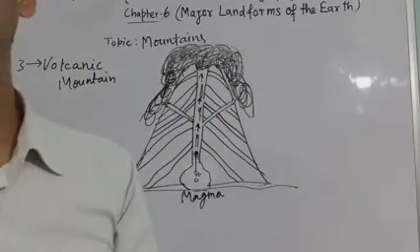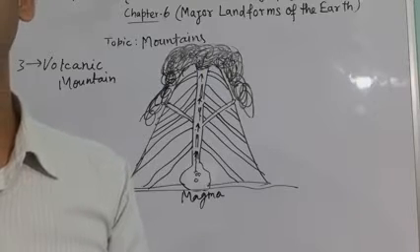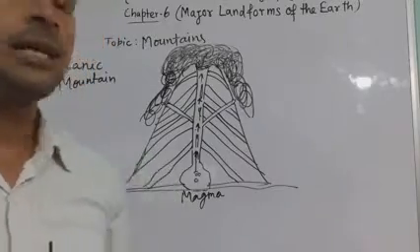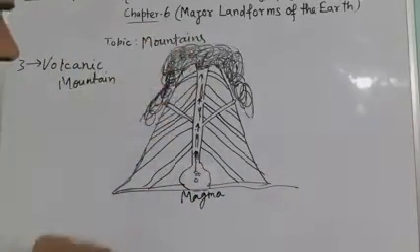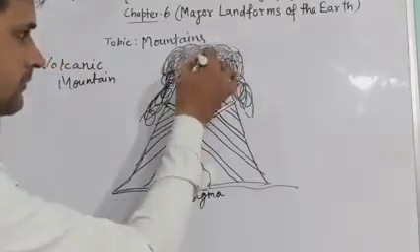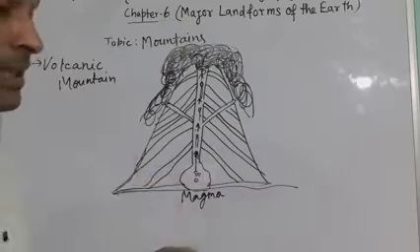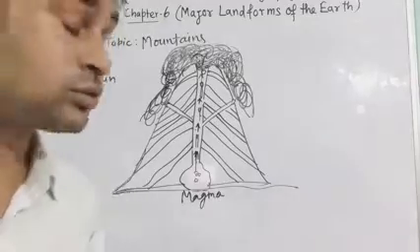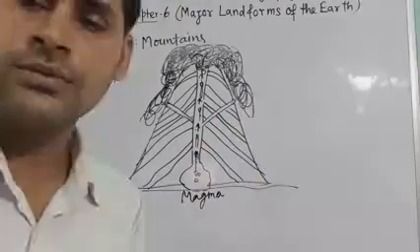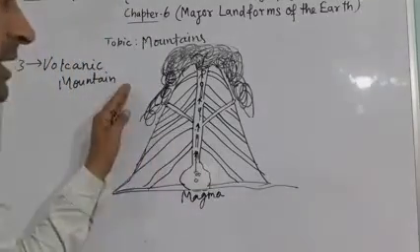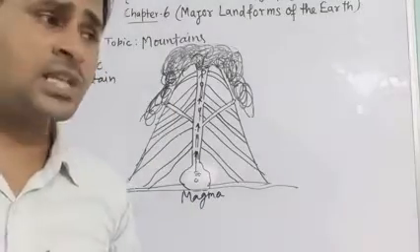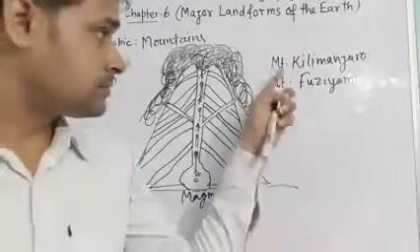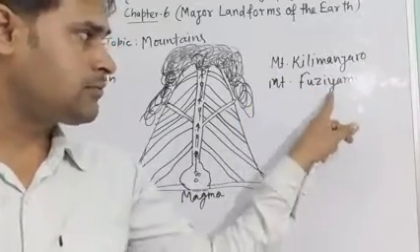The volcanic cone is composed of layers of ash and lava. Molten rock flowing down the side is called lava. When it comes onto the surface, it melts, then cools, and then converts into the shape of a volcanic mountain. The best examples are Mount Kilimanjaro in Africa and Mount Fujiyama in Japan.